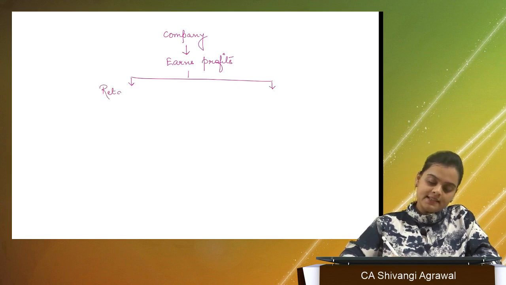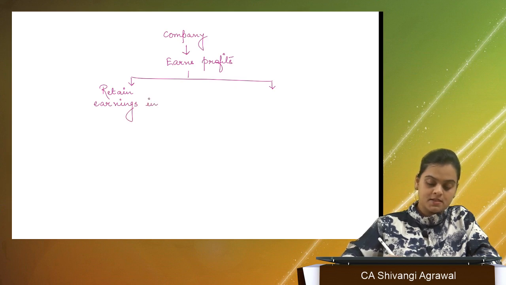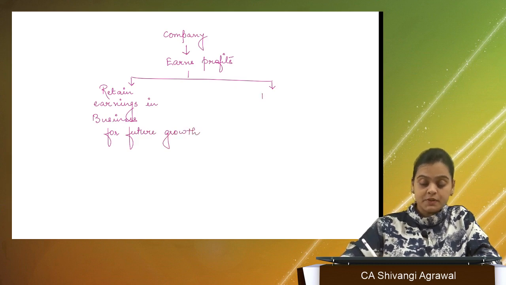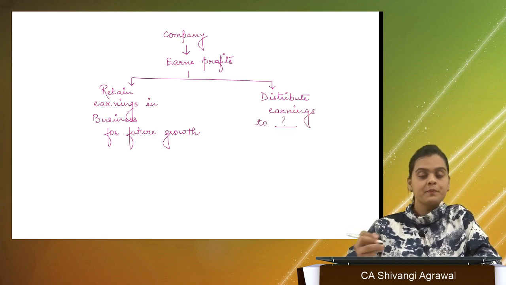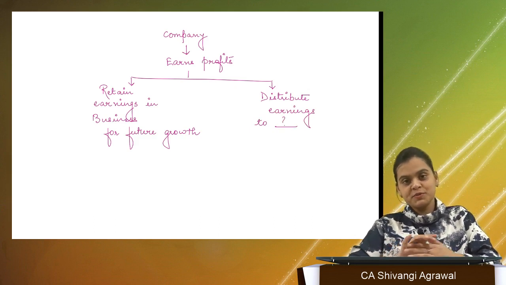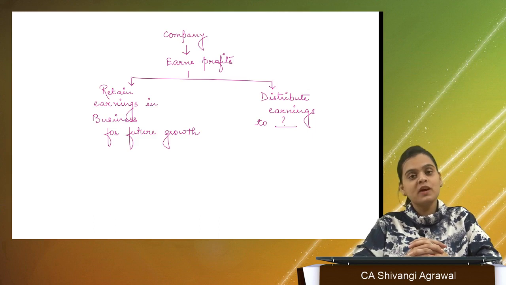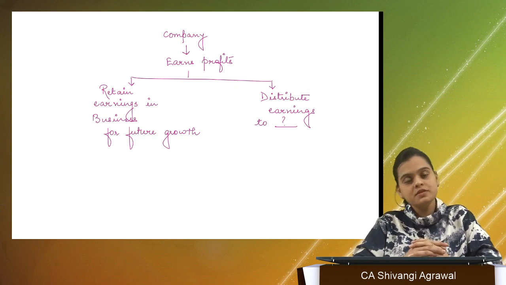Either it can retain earnings in business for future growth, or else this particular company may also distribute these earnings. To whom is it going to distribute? To the ones from whom you have taken this money, to the ones who are the owners of a company.